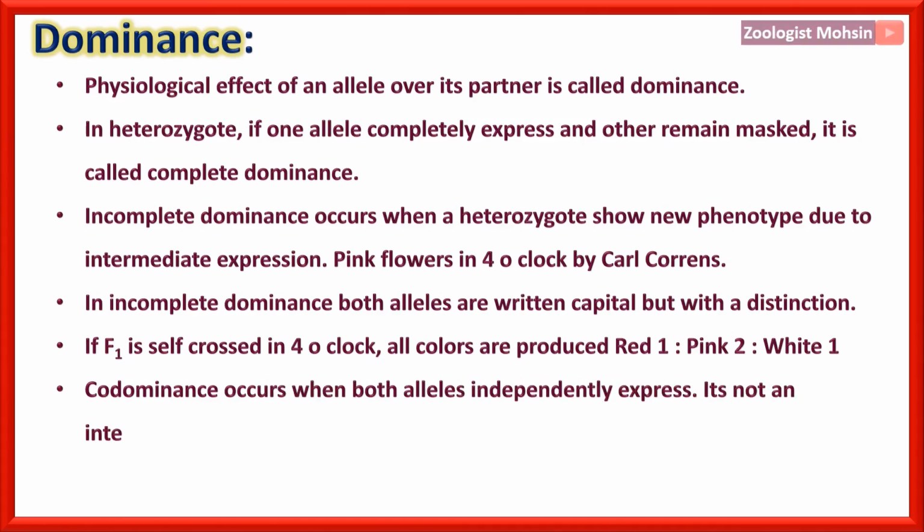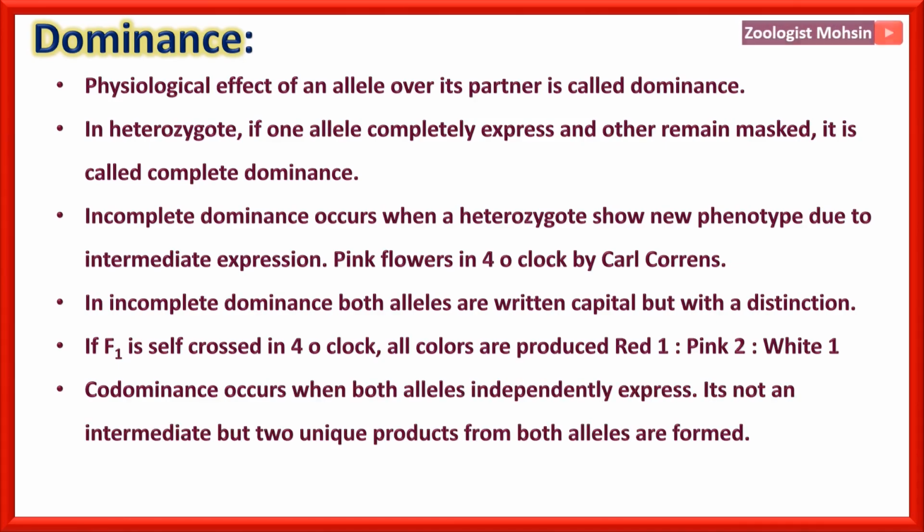Codominance occurs when both alleles independently express. Please remember, independently express, and there is no intermediate. But two unique products from both alleles are formed, so that is codominance.